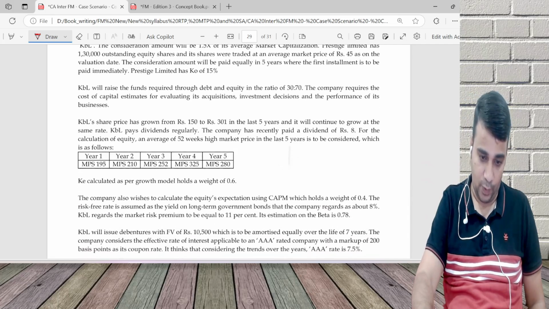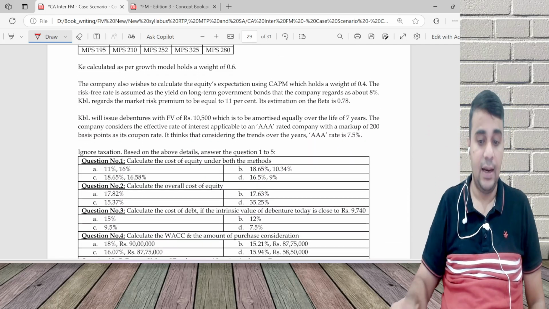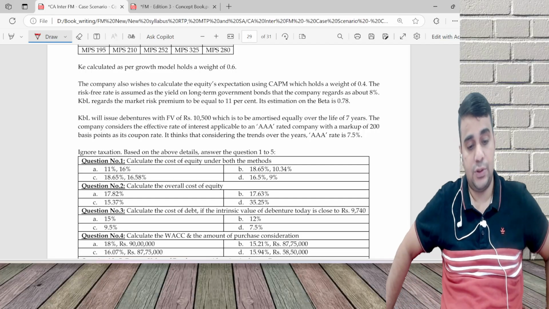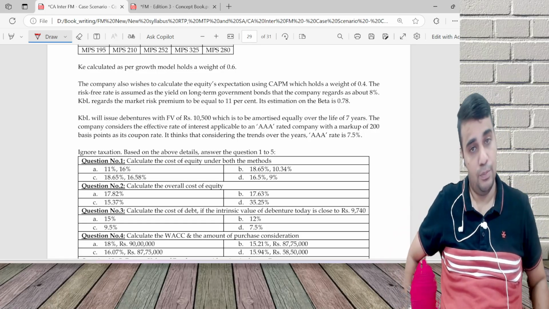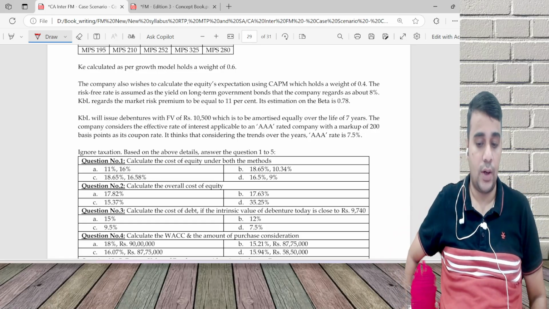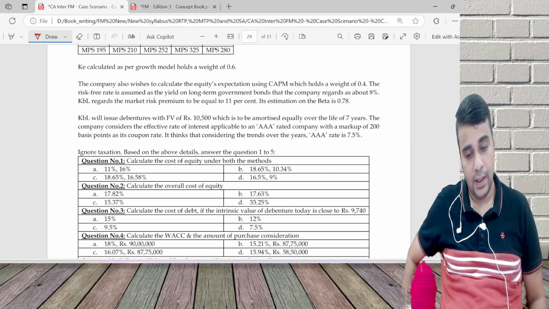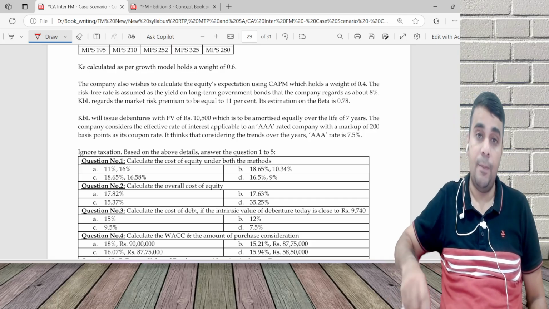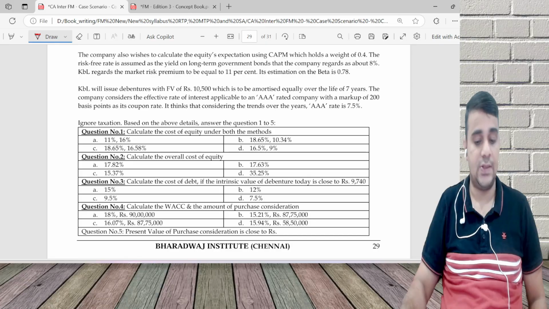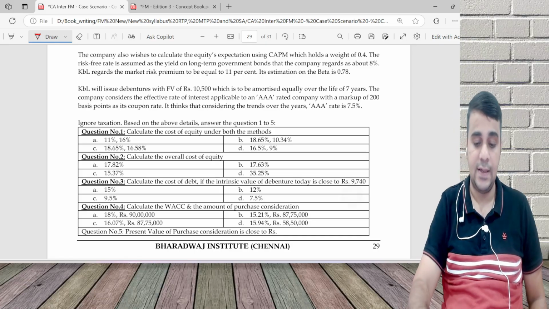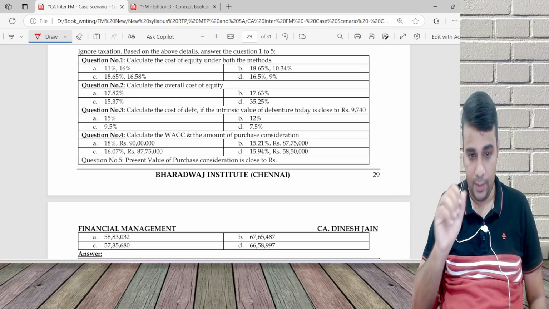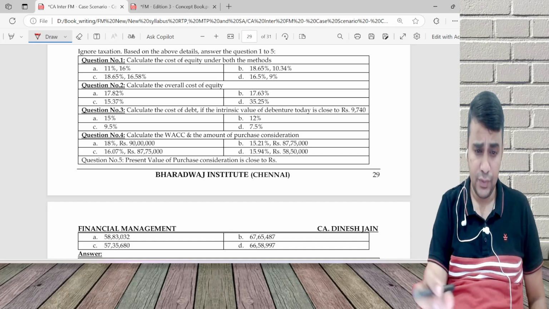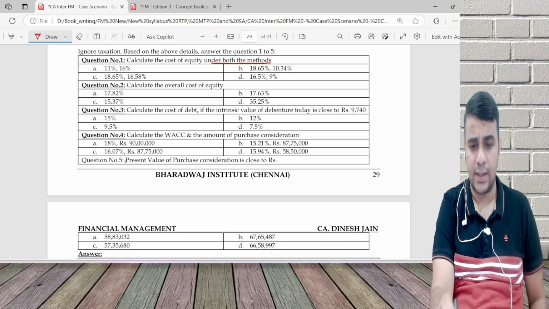I'll first read out the requirements. Calculate the cost of equity under both methods. Now I don't know what both methods they're talking about, but we'll see. Then overall cost of equity, cost of debt. Calculate WACC and purchase consideration and present value of purchase consideration. Five requirements.